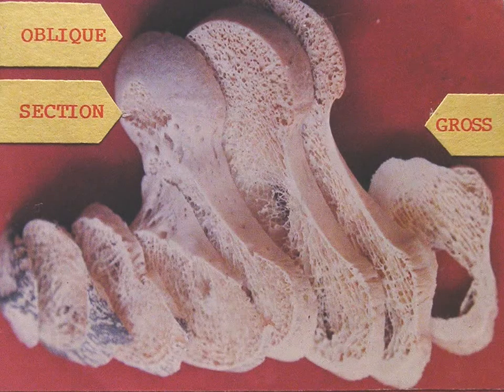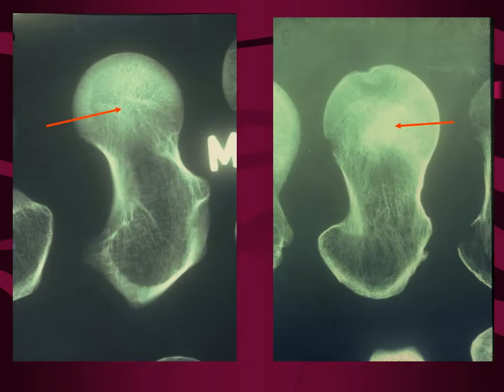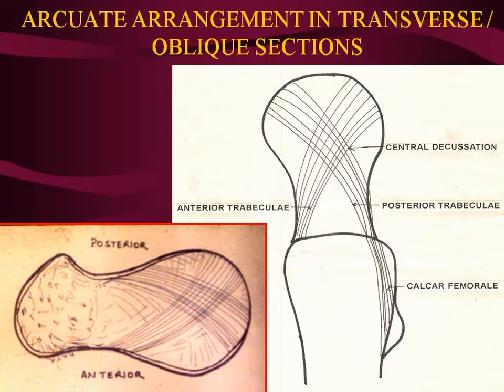Then we divide it into oblique sections. And you can see we studied it by naked eye observation and by taking X-rays. And again you see the same arcuate arrangement here. Can you see this? Trabeculae going from here, going backward, and from here going forward. So the AP view ones are because of the movements of adduction and abduction. These ones which are taken obliquely are because of the rotational movements occurring in the head. So you see the same arcuate arrangement in the oblique sections. And this is the arcuate arrangement which you see.